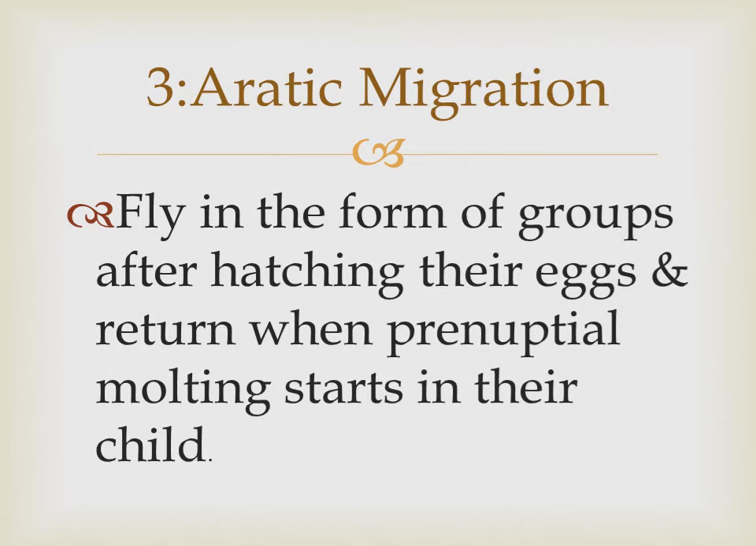Arctic migration. Birds fly in the form of a group after hatching their eggs and return when prenuptial molting starts in their young. What do you mean by prenuptial molting? As I told you in a previous lecture, prenuptial molting is the type of molting which takes place before the marriage. What is molting? Shedding of feathers in the bird is known as molting. Before marriage, shedding of feathers of birds is known as prenuptial molting.